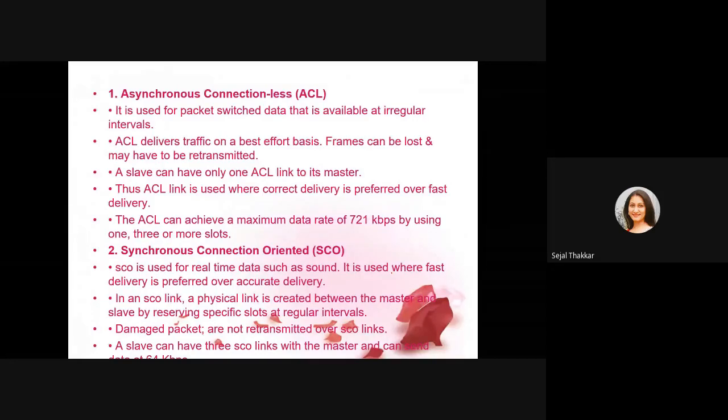The slave can have three synchronous connection oriented links with the master, and they can send data at 64 kbps. So for data like sound, if a packet is lost, there is no facility of retransmission like asynchronous connectionless. This is used when speedy delivery is required.